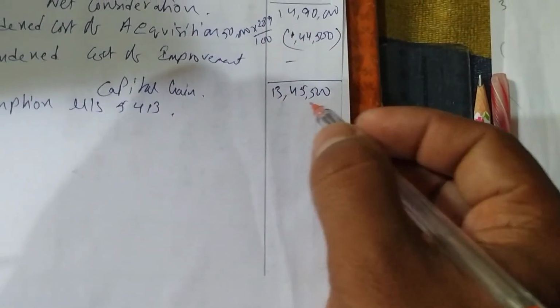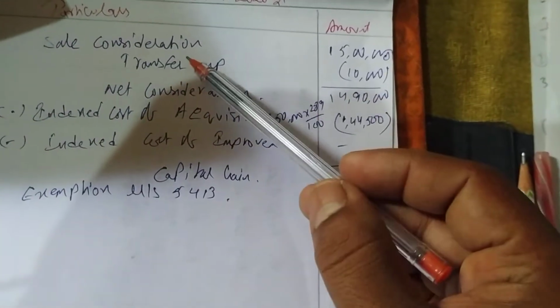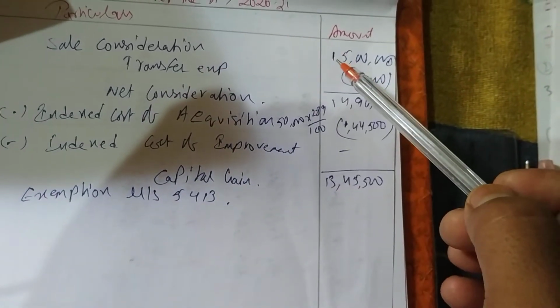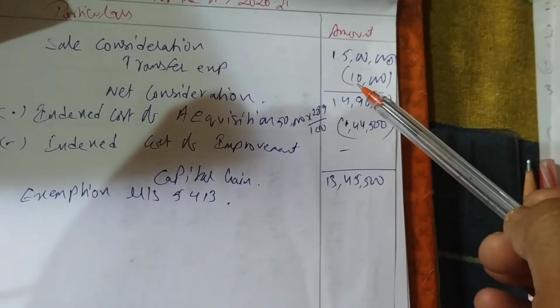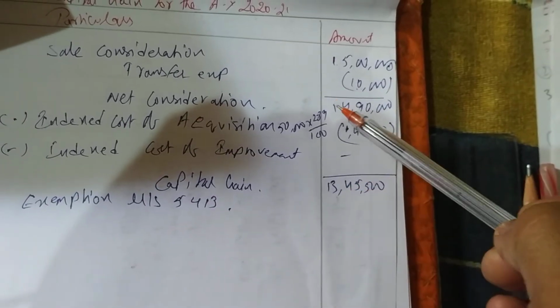Okay, so we got capital gain 13 lakhs 45,500. It's simple. He purchased the house, he sold the house, agricultural land for 15 lakhs. From that deducted transfer expenses 10,000. Net consideration is 14 lakh 90,000.